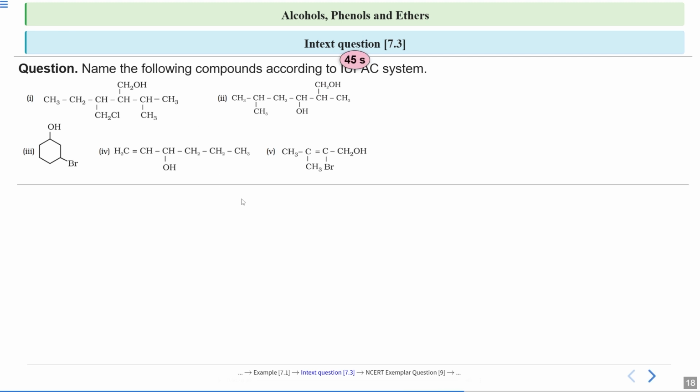Solve it, then we will discuss. Let us see the solutions.